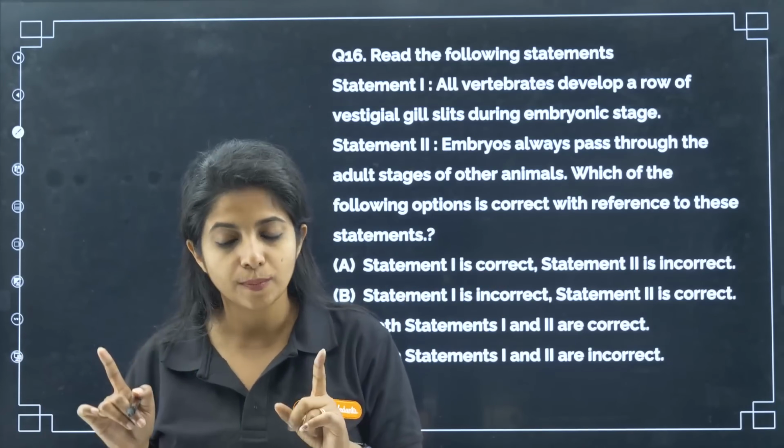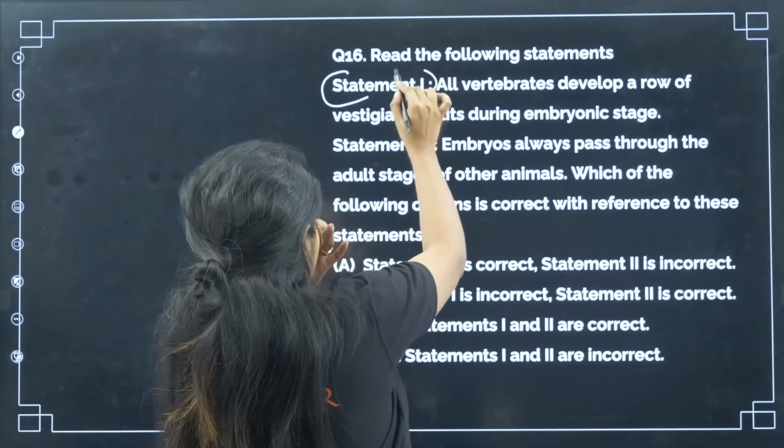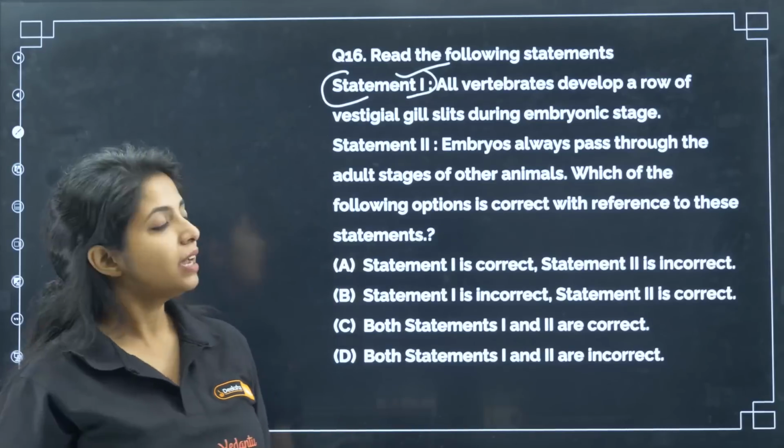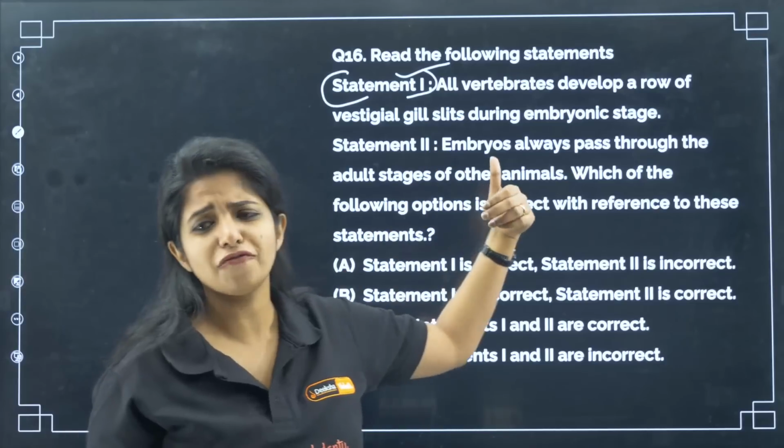Is that true or false? It is absolutely true. And that's not all. We also have tails which go off. Okay. Now statement 2 says, embryos always pass through the adult stages of other animals.